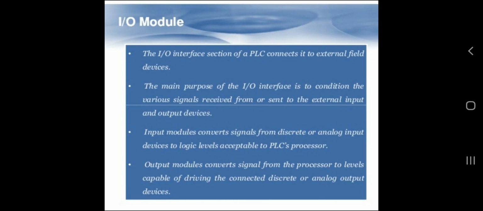Input modules convert signals from discrete or analog input devices to logic levels acceptable to the PLC's processor. Output modules convert signals from the processor to levels capable of driving the connected discrete or analog output devices.